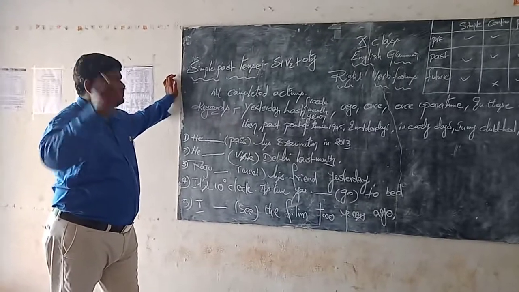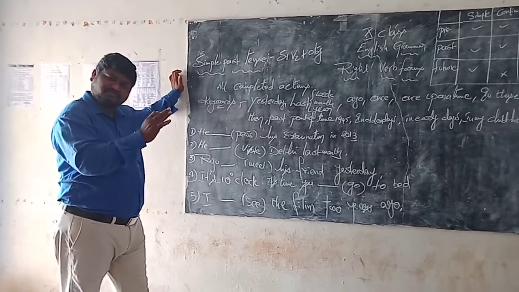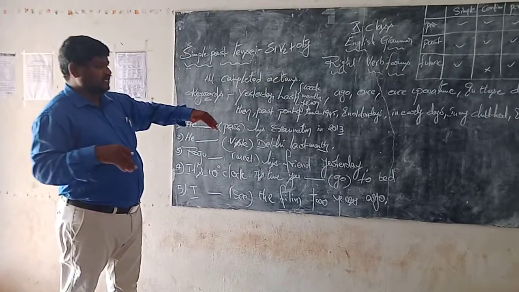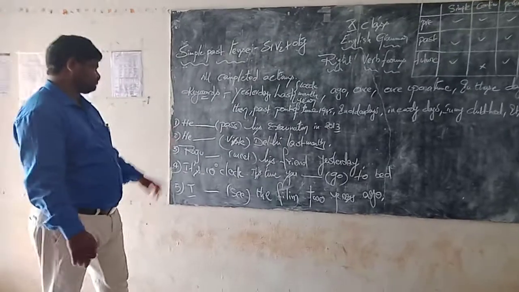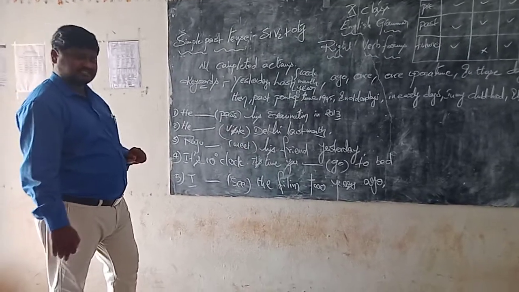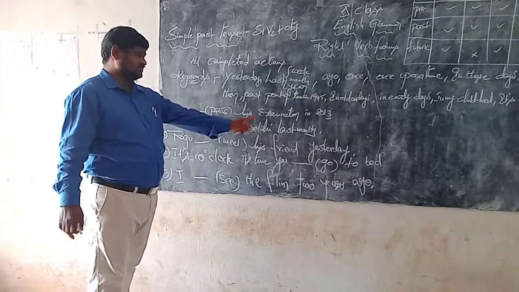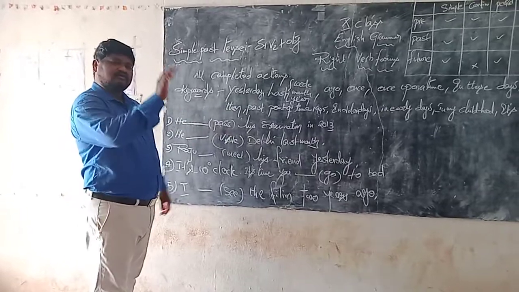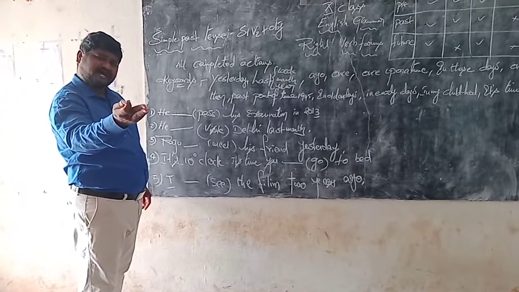Immediately I have to know the structure. What is the simple past tense structure? Subject plus V2 plus object. As per the structure, you have to go for the answer. He does pass his examination in 2013. He passed. As per the structure, what is the V2 for pass?